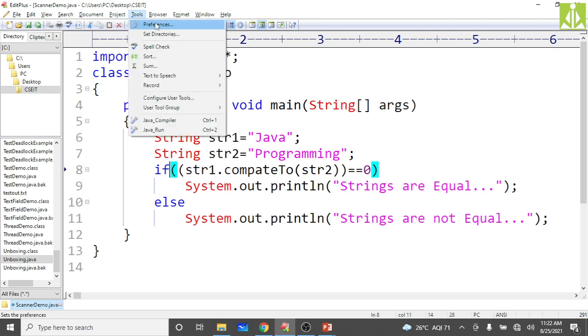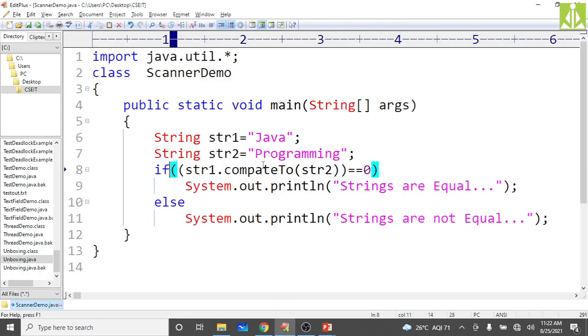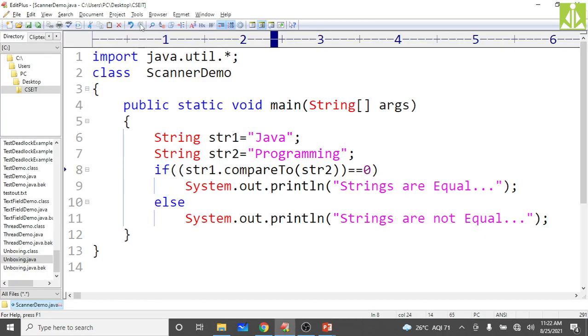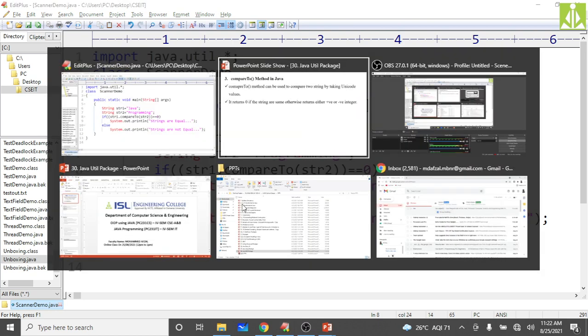So just go compile. Compare to, spelling mistakes I'm writing. So it is executed now. Then run. You can see strings are not equal because we have taken different strings. They are not equal. So just go to the slide now.